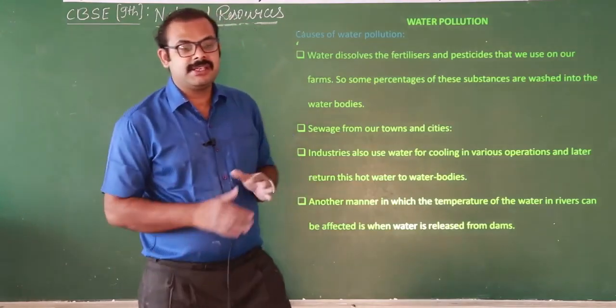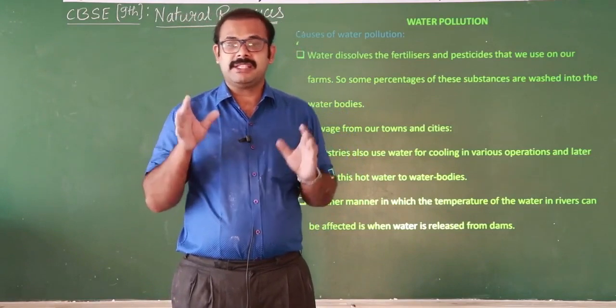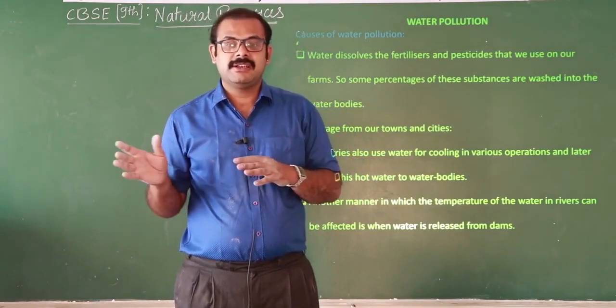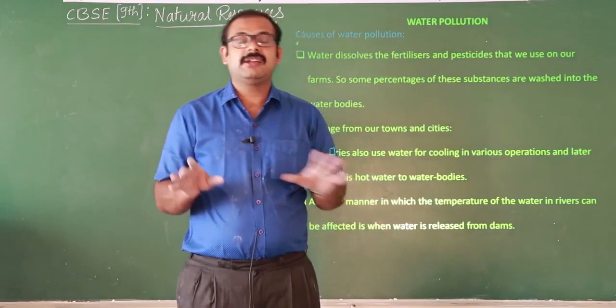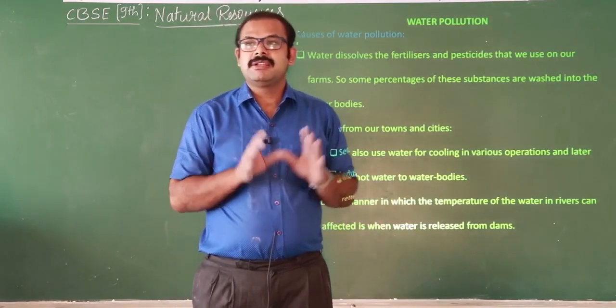Here, industries use water to cool the machines. But if such hot water is released directly into cold water, it causes an imbalance. It causes the death of the organisms. Say, how does it cause this?